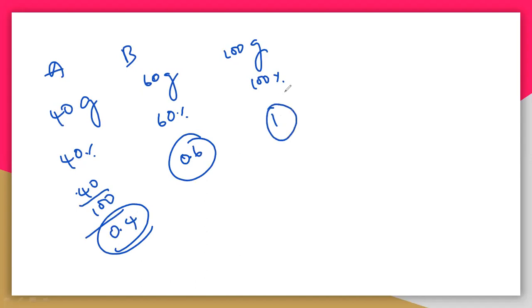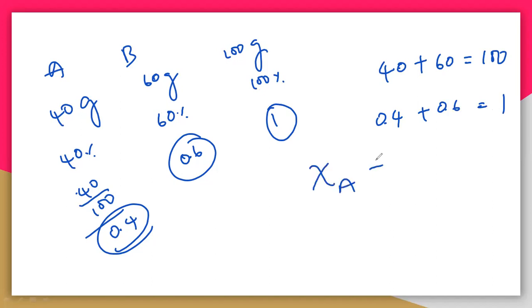So here you need to understand that 40 plus 60 gives you 100. Here 0.4 plus 0.6, that means you will get only 1. So remember that the mole fraction of A and the mole fraction of B always add up to only 1. Mathematically it is simply called percentage, so that you can easily understand this. So this is the mole fraction, and this is a very important concentration term. We'll discuss molarity, normality, all those things in the next lesson.